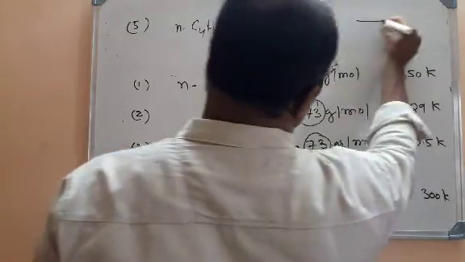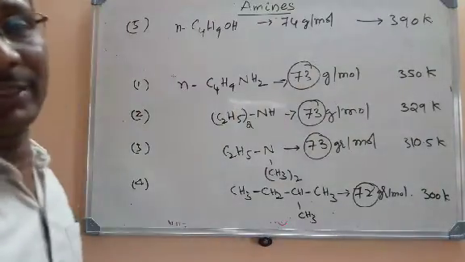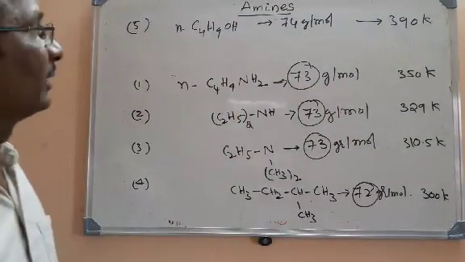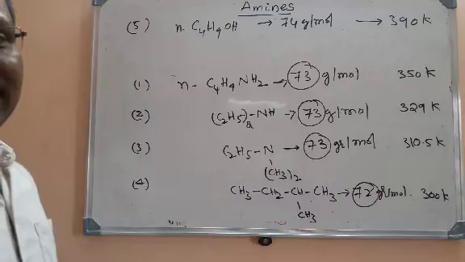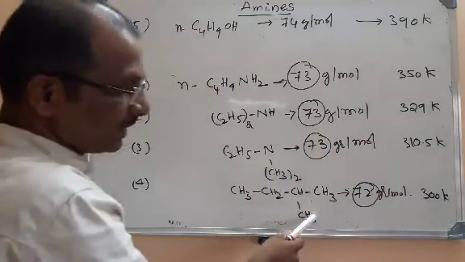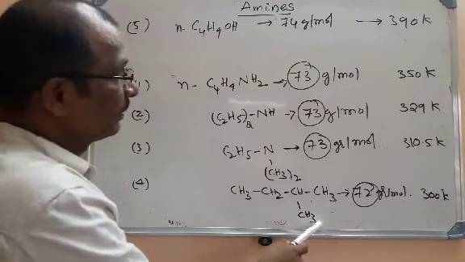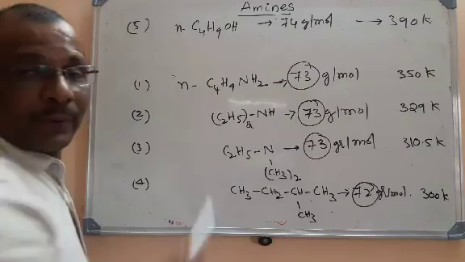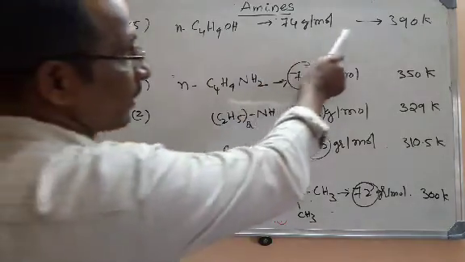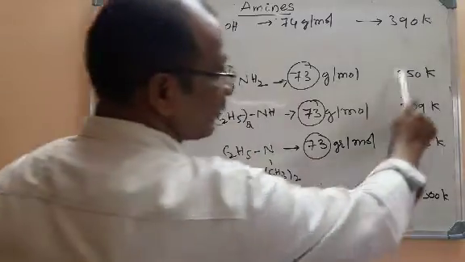Here you can see its boiling point has risen to around 390 Kelvin. So this is an alcohol. You can see clearly the least boiling point exists for an alkane, the maximum boiling point exists for an alcohol, and moderate boiling points exist for amines.